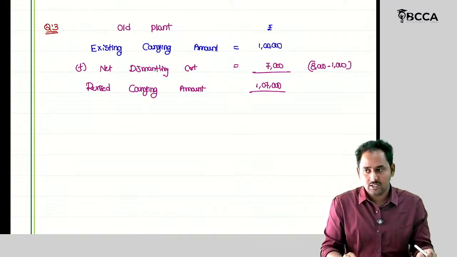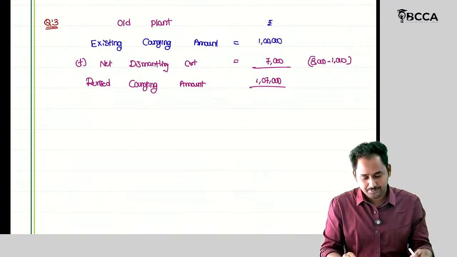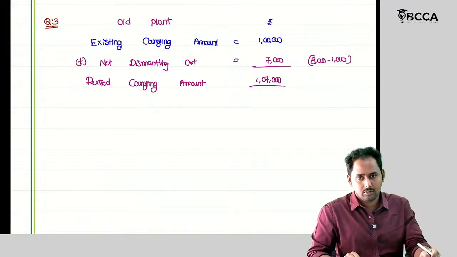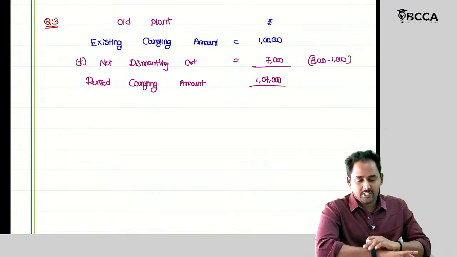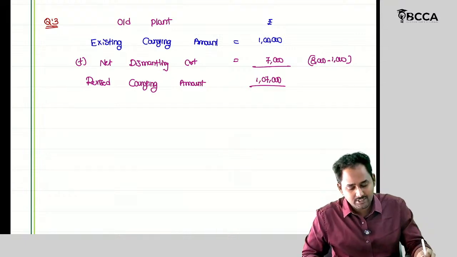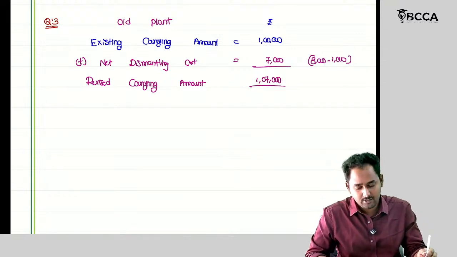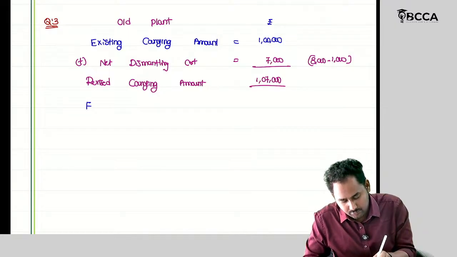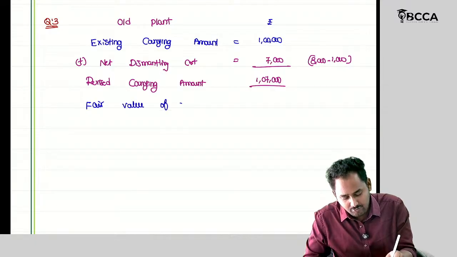This is the revised carrying amount of the old plant. What is the fair value of the old plant?